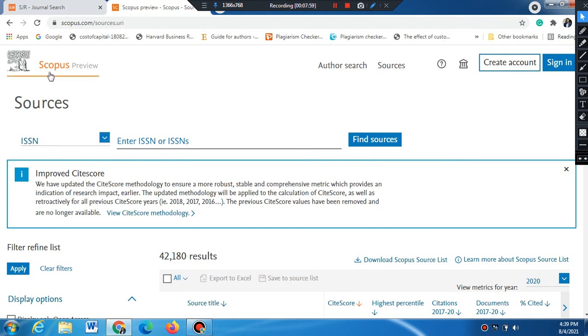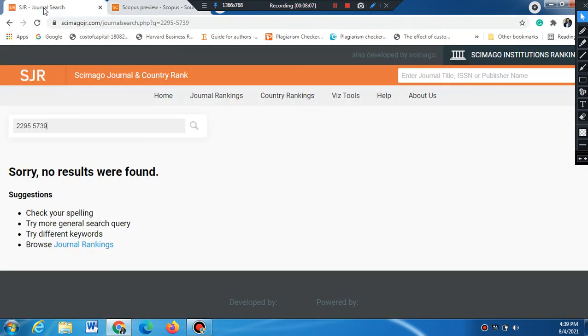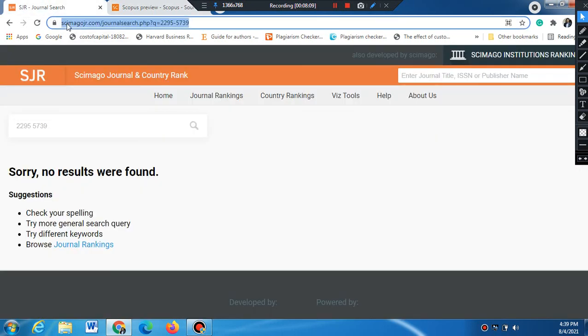So there are two methods. On scopus.com, you will come to know whether it is a Scopus one or not. The other one, which I told you, is easier, because it tells you about the H index and the quartile of the journals. This one is SCImago Journal and Country Rank.